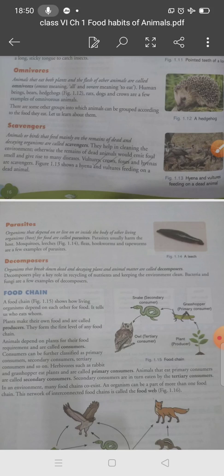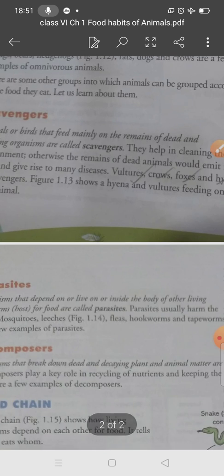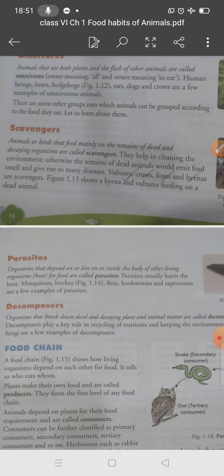Students, there are some groups into which animals can be grouped according to the food they eat. Let us learn about scavengers. Scavengers are the cleaners of the environment because they feed on dead and decaying matter. Animals or birds that feed mainly on the remains of dead and decaying organisms are called scavengers.